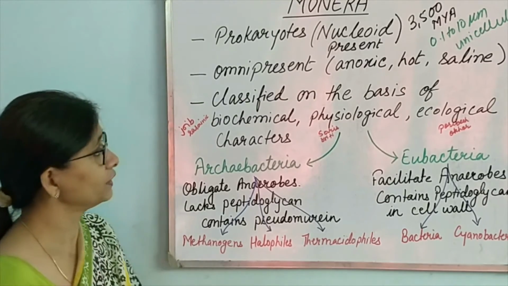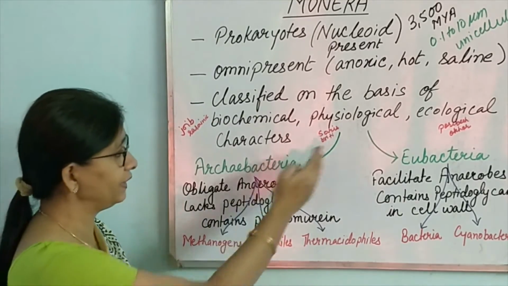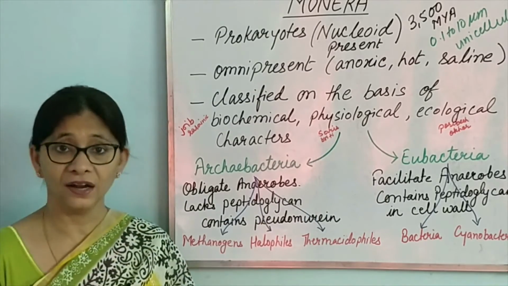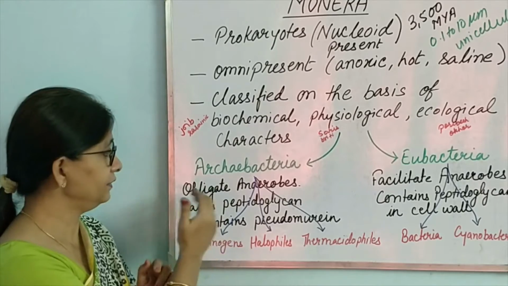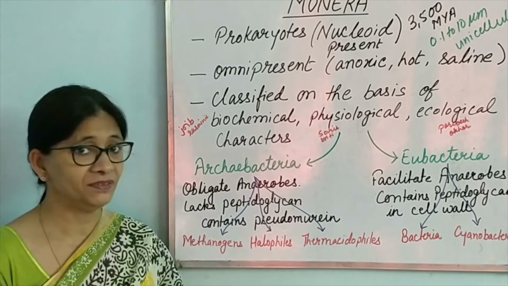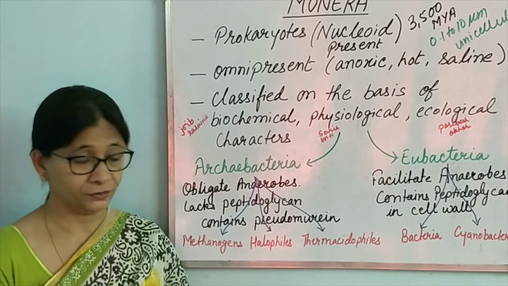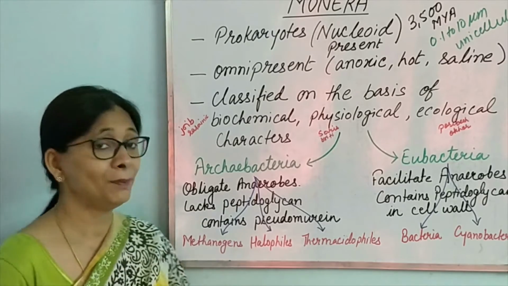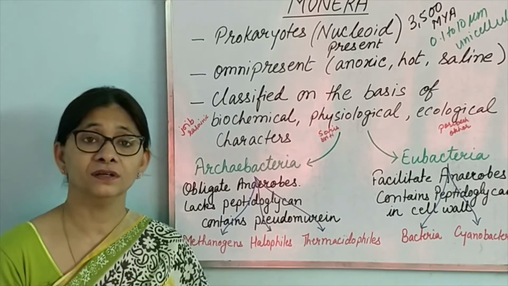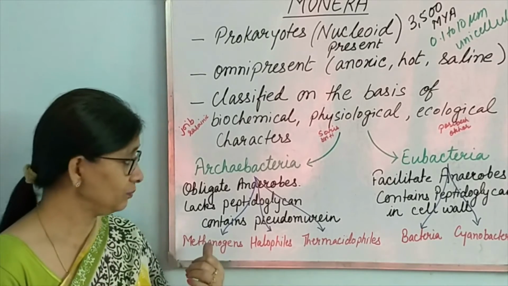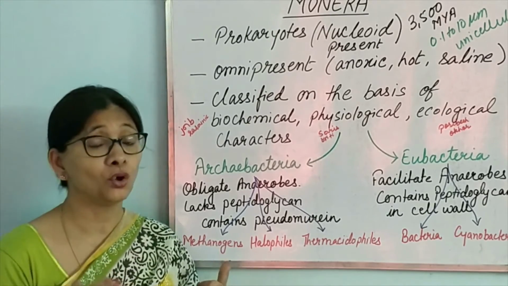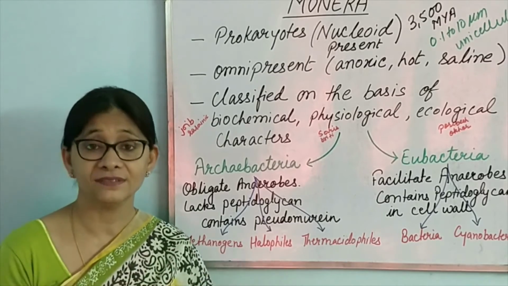So let us see what the classification is. They are divided into 2 groups. First is Archaebacteria, which is more primitive, and they are obligate anaerobes. That means they cannot survive in oxygen. They lack peptidoglycan, which is the basic building block of bacterial cell wall. These bacteria, Archaebacteria, do not contain peptidoglycan in their cell wall.